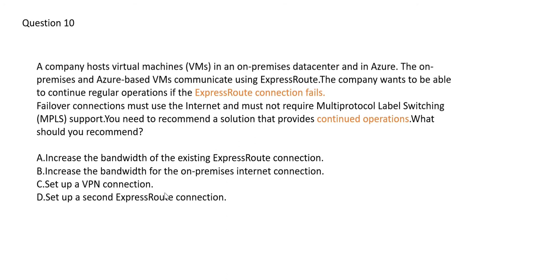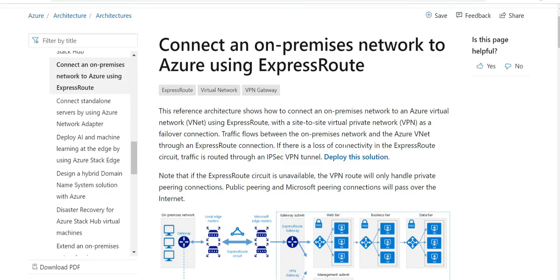The failover cannot be a second express route, because express route is very expensive. If you have two express routes, and such kind of failures usually happen very rarely, maybe once a year or once in 2 to 3 years, then setting up another express route is a very expensive solution. So from a cost perspective, it is always better to set up a VPN connection, a site-to-site VPN. If you see this documentation, it clearly states if there is a failure of express route, then the failover has to be a site-to-site VPN, as this is a failover connection. This is what is recommended as a best practice.